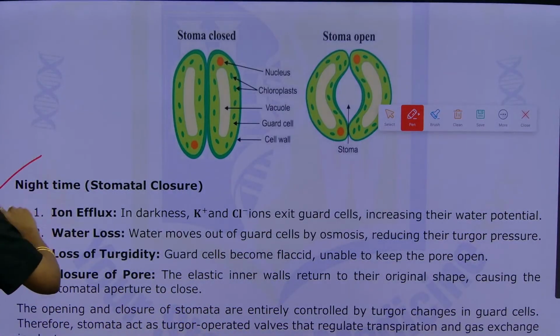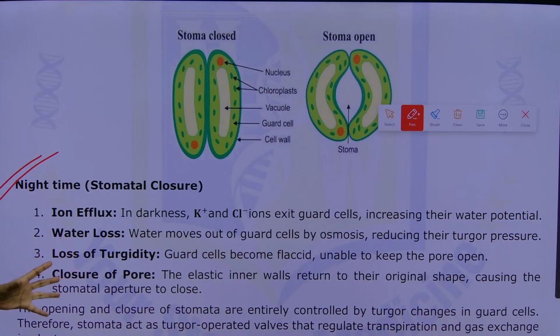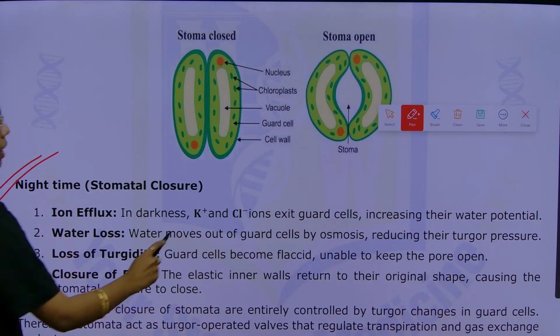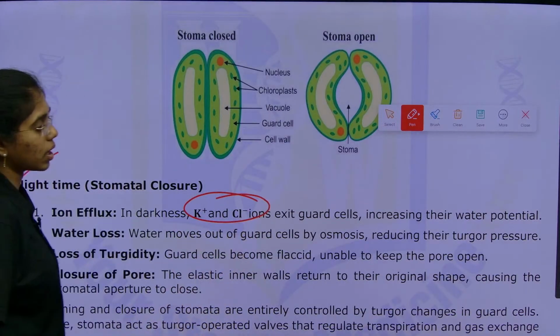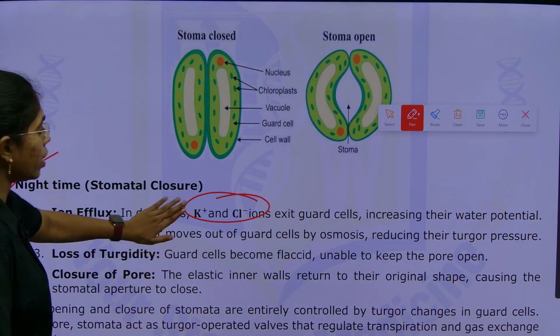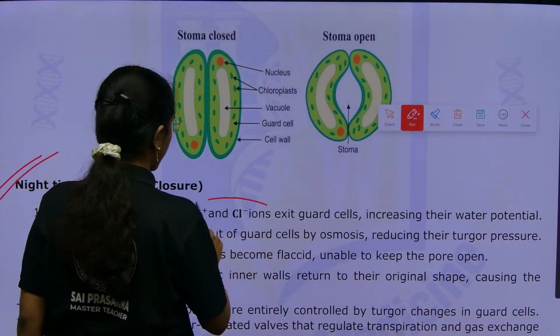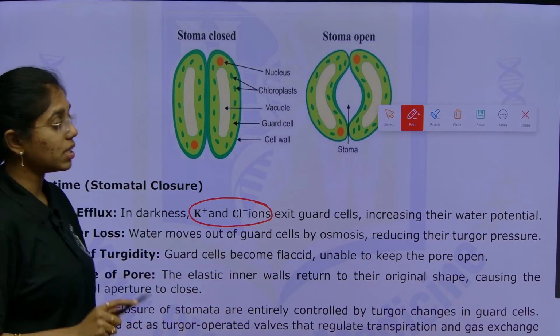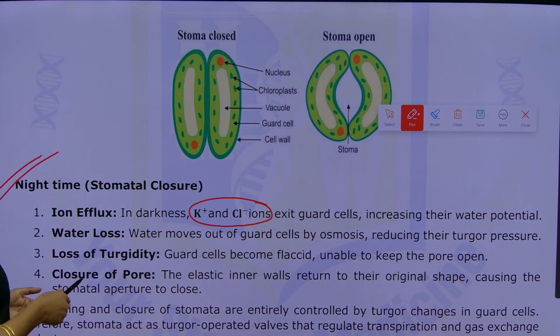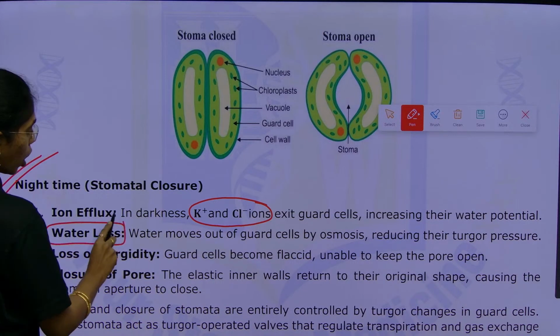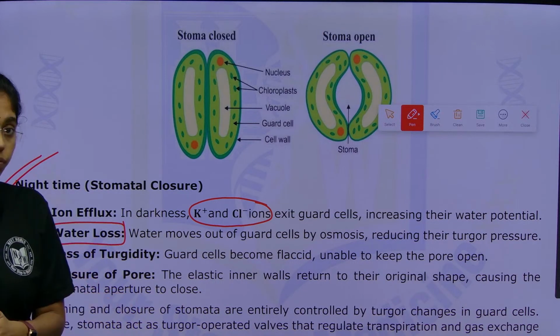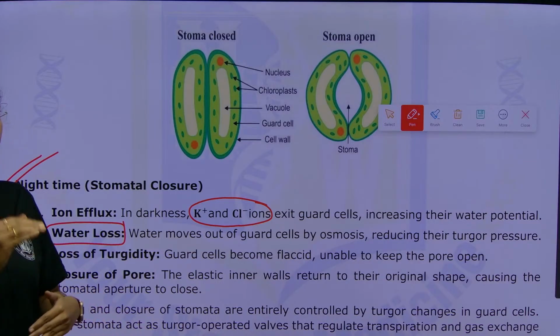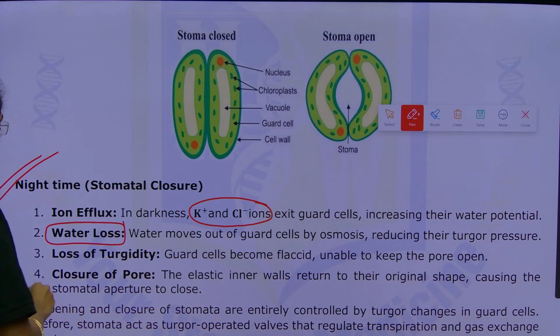Next is during night time, that is stomatal closure. First is ion efflux. Potassium and chlorine ions will exit the guard cells. This will increase their water potential. Next is water loss. Water will move out of the guard cells by osmosis. This will reduce the turgor pressure.